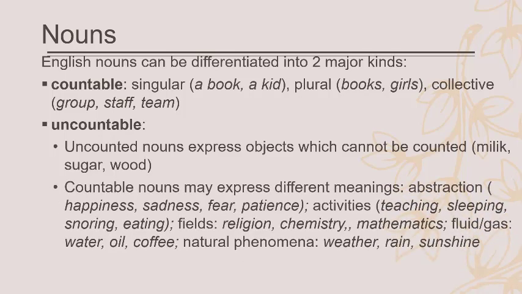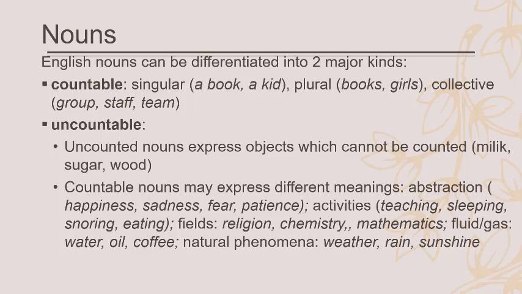And then uncountable nouns may express different meanings. We have abstractions, something abstract from a condition, like happiness, sadness, fear, patience. We also have activities with the ing form like teaching, sleeping, snoring, and eating. After teaching, you sleep and you snore and eat. Teaching, sleeping, snoring, and eating are activities. And we cannot say one teaching, two teachings, one sleeping, two sleepings, and like that. Those are uncountables.